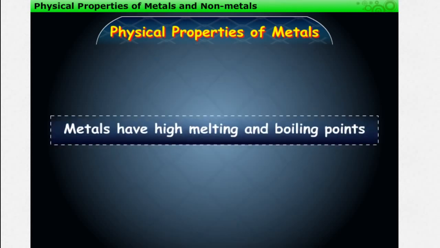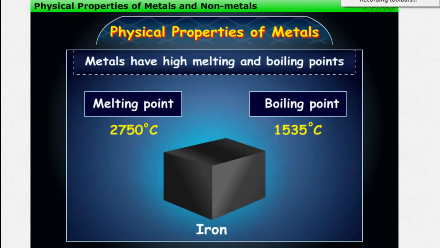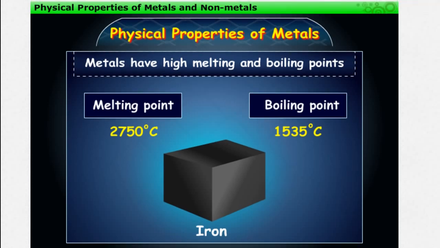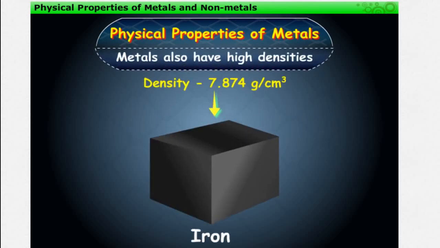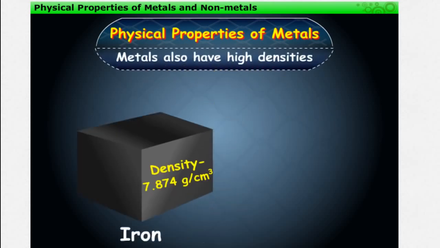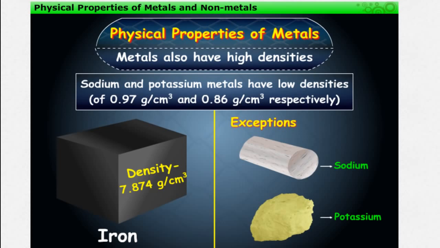Metals generally have high melting and boiling points. For example, iron. Metals also have high densities, due to which they are heavy. For example, iron. Exceptions are sodium and potassium metals, which have low densities.